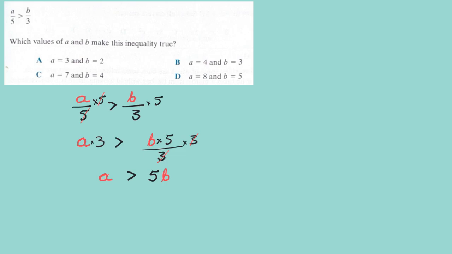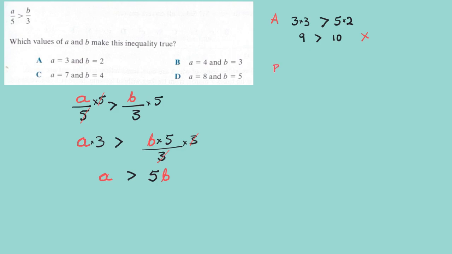And now it's easier to substitute. A equal to 3 in here will be 9, and b, which is 2, so that will be 10. This makes it easier rather than comparing fractions. So let's work this out here. That means 3 times 3 is greater than 5 times 2, and that is 9 is greater than 10. That's not true, so we know that that's not going to be the answer.